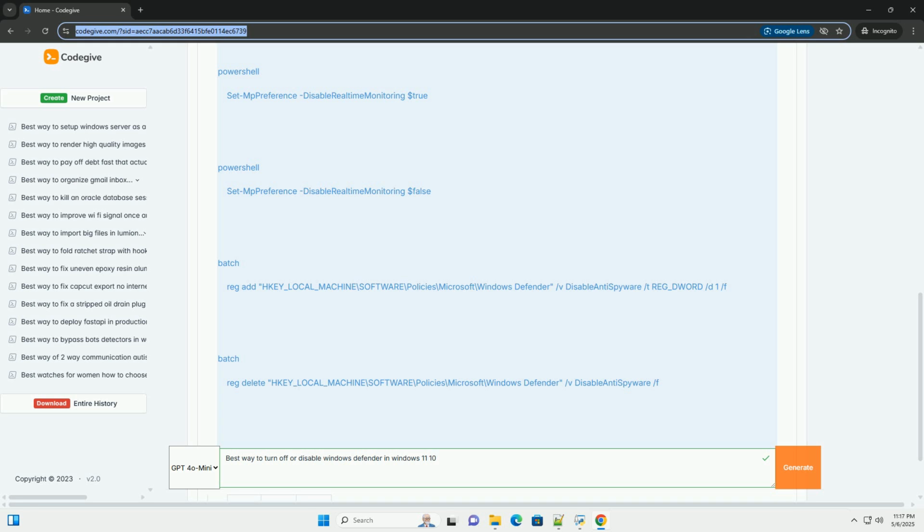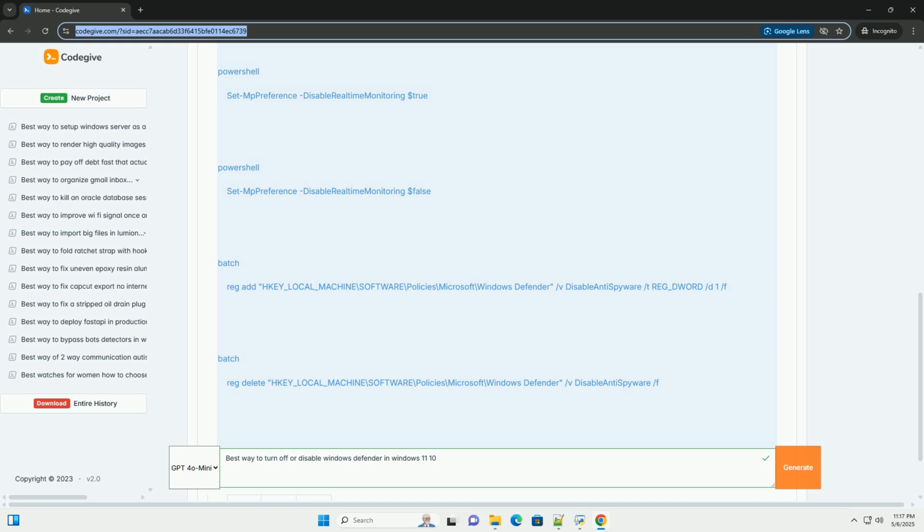1. Click the Start button. 2. Type Windows Security and press Enter. 3. Click on Virus and Threat Protection. 4. Under Virus and Threat Protection Settings, click on Manage Settings. 5. Toggle the real-time protection switch to off. 6. Confirm the User Account Control, UAC, prompt if it appears.